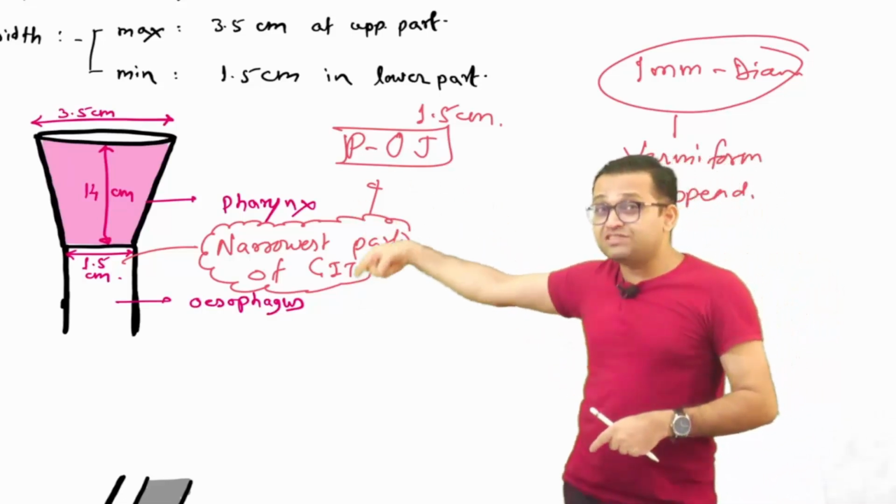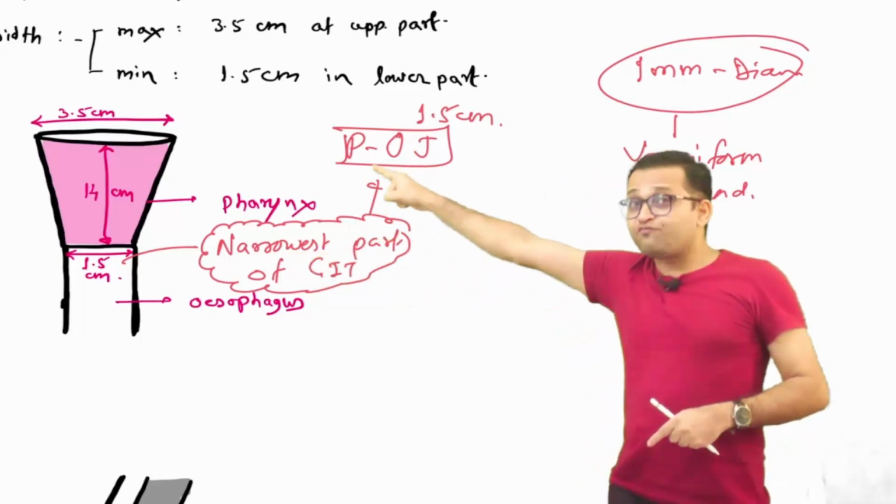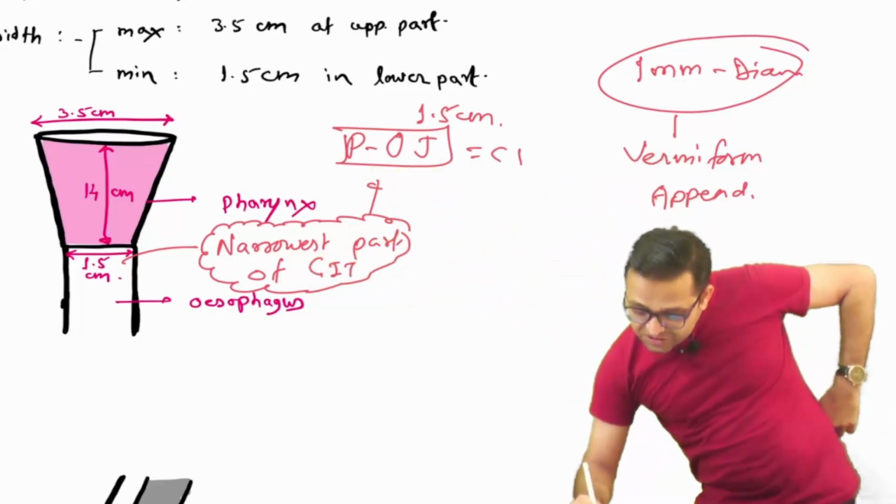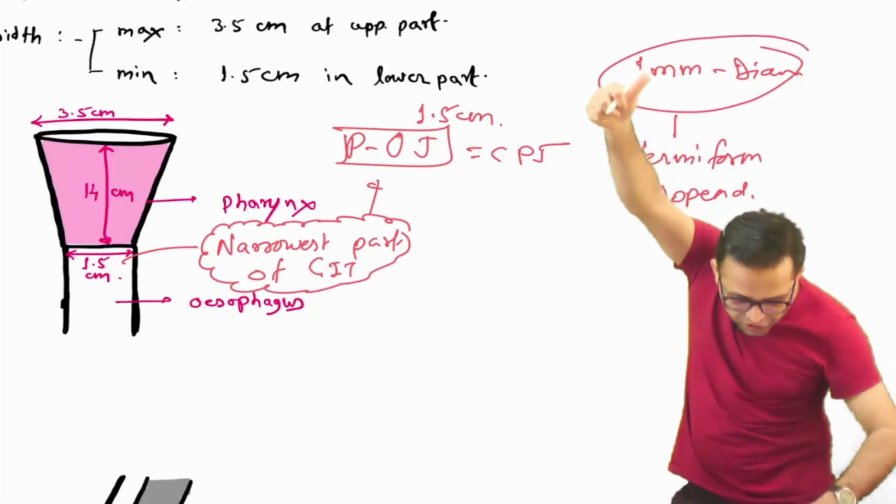The narrowest part of the GIT is your cricopharyngeal junction, or pharyngoesophageal junction. This is the cricopharyngeal junction. Agree, beta? Got everyone? Okay sir.